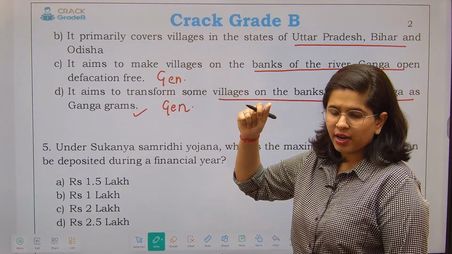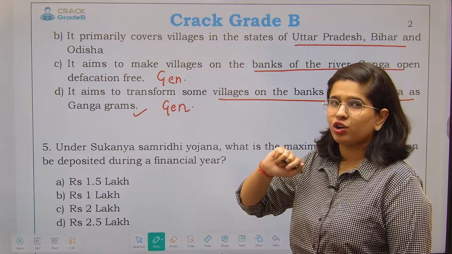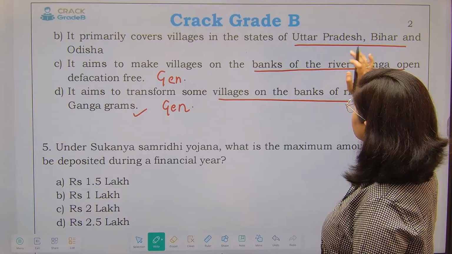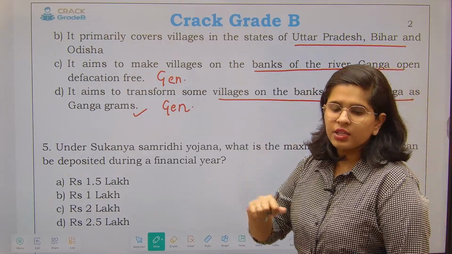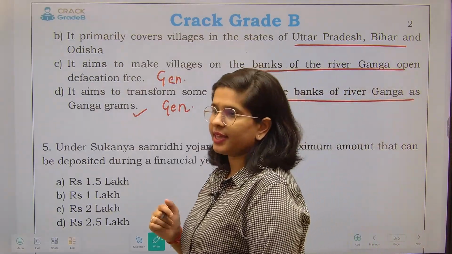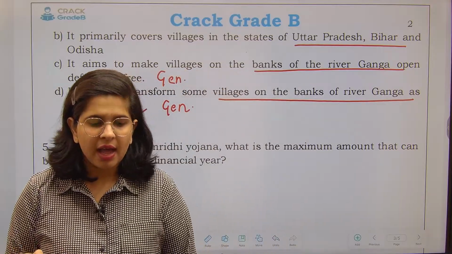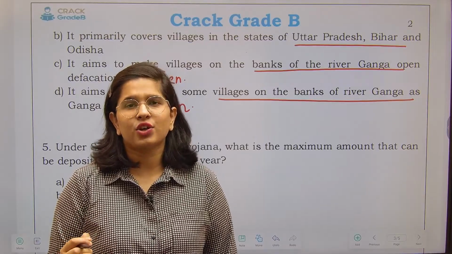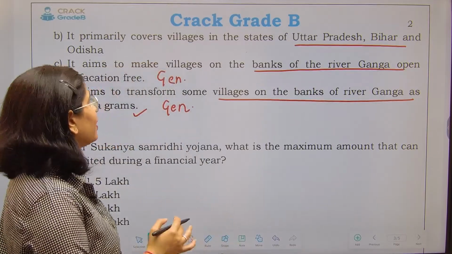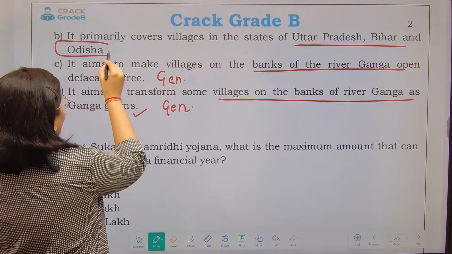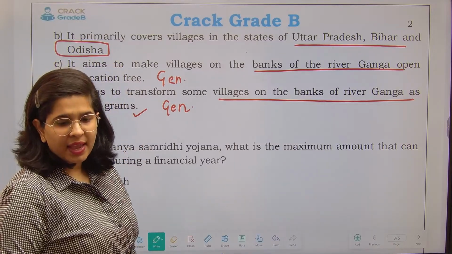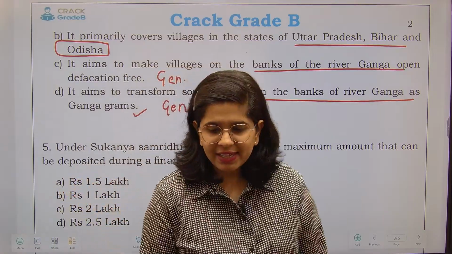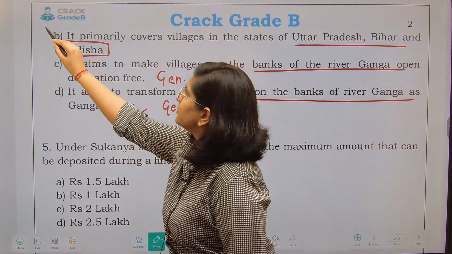Obviously the Namami Gange program is under the Ministry of Jal Shakti, but see this option: it primarily covers villages in the states of UP, Bihar and Odisha. Okay, UP and Bihar are understandable, yes, they are situated on the banks of Ganga, but if someone knows the slightest geography, they might know that Odisha is nowhere near Ganga. It is completely on a different trajectory. So obviously this is a wrong option.